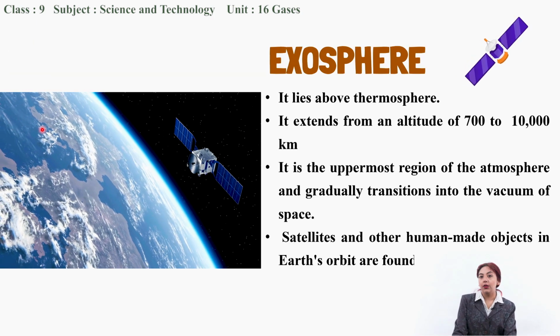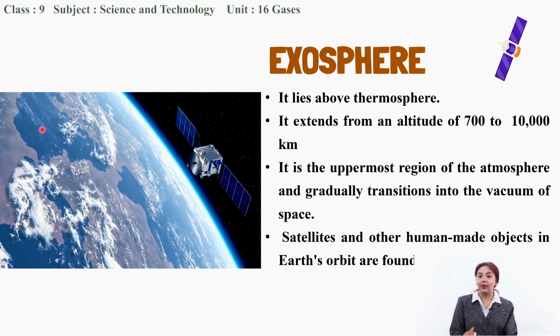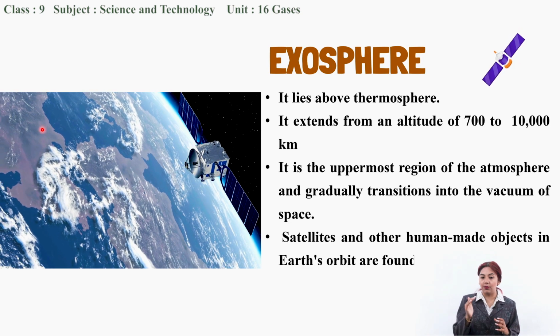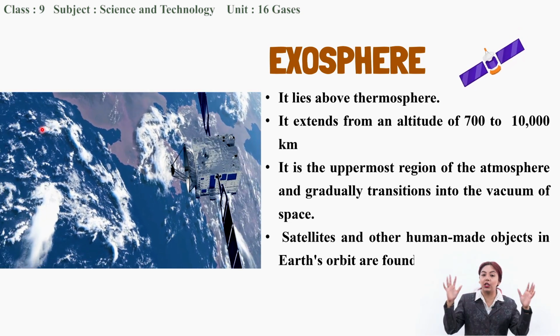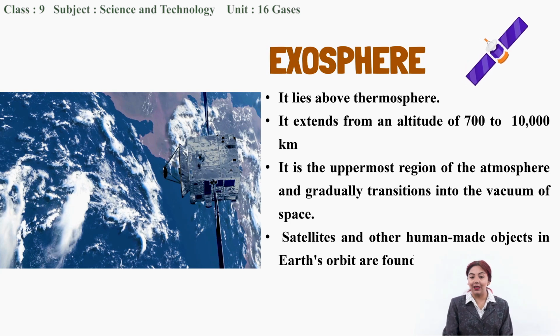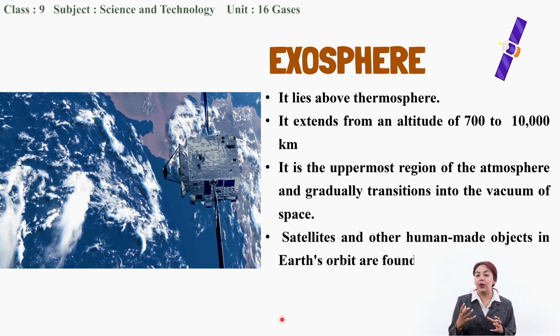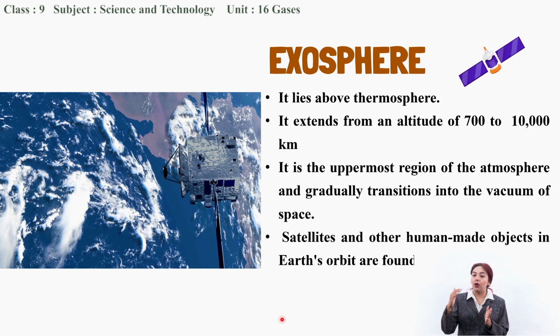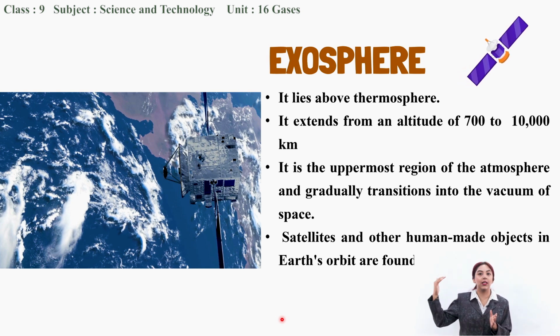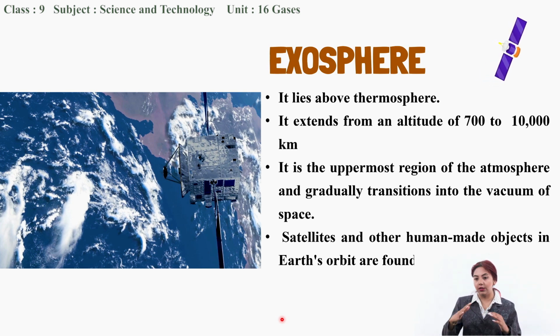After the thermosphere, we have the exosphere. It is the outermost layer of the atmosphere, and this region slowly transitions into the vacuum of space. In this layer, the satellites and other human-made objects orbit around the Earth, and it extends from about 700 kilometers to 10,000 kilometers up from the Earth's surface.